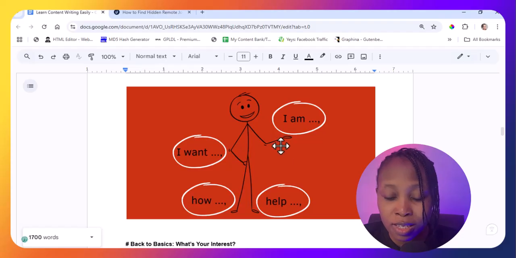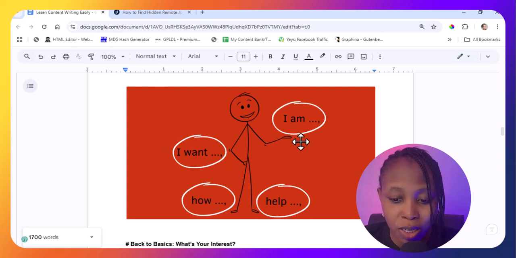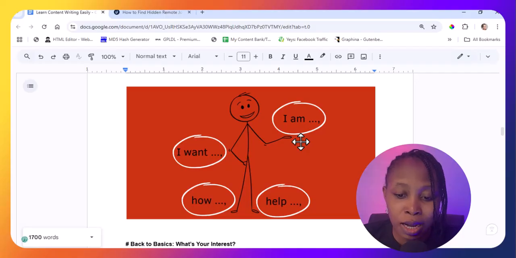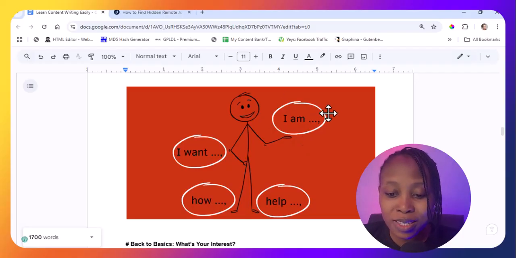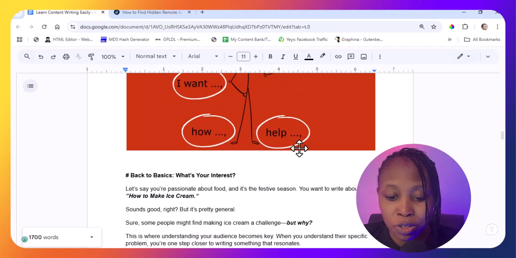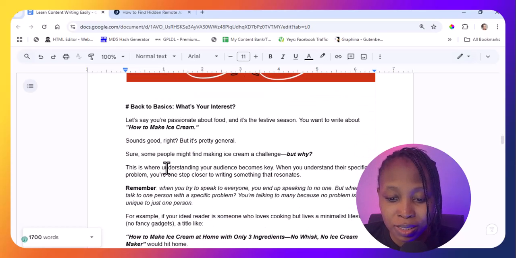Since our topic is how to make ice cream, we're going to factor in this person, which is our buyer persona, the person that we're going to write for, and factor in everything about them. And narrow down our topic to answer the questions that this person will have. This person is a minimalist that doesn't have fancy gadgets and wants to make ice cream. So we're going to now further narrow this down.